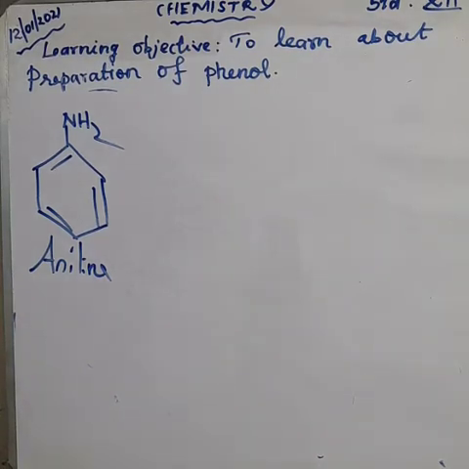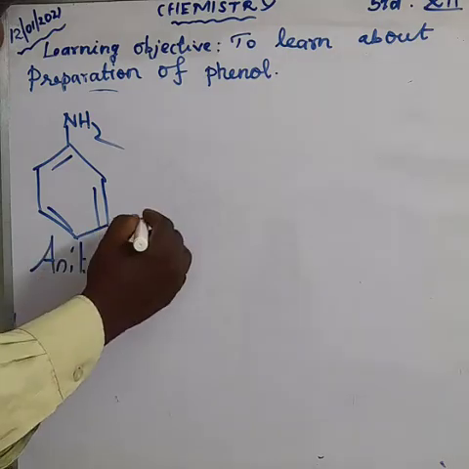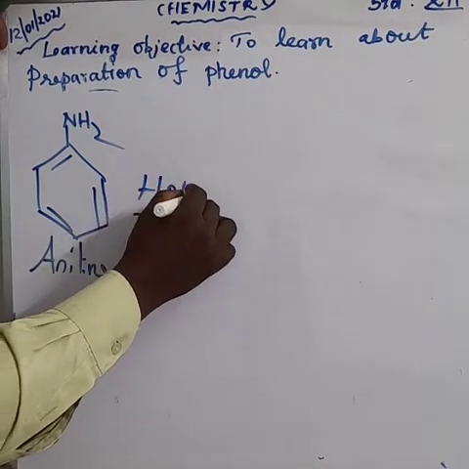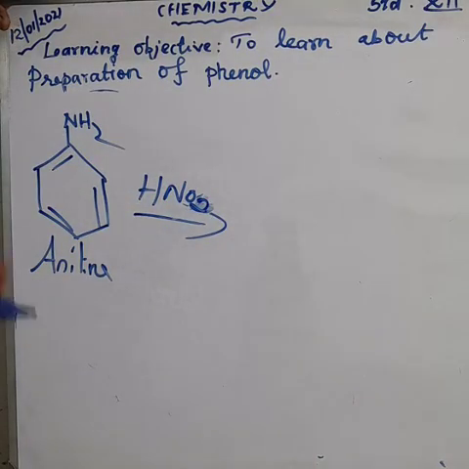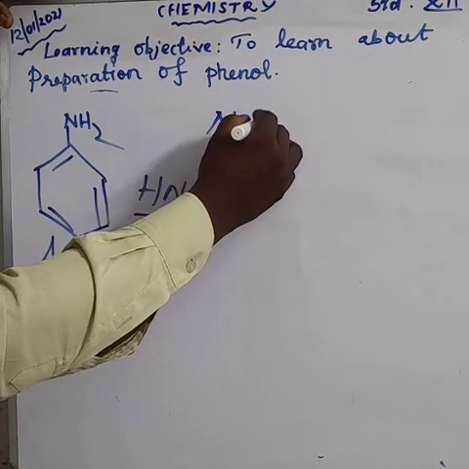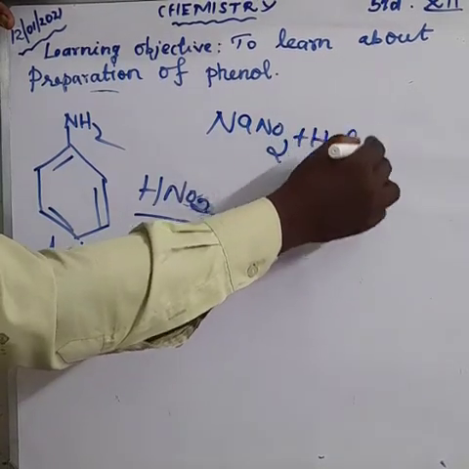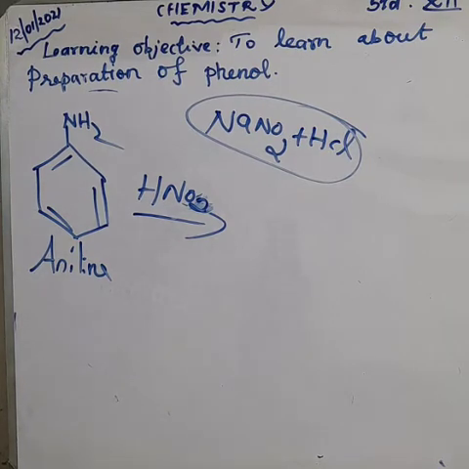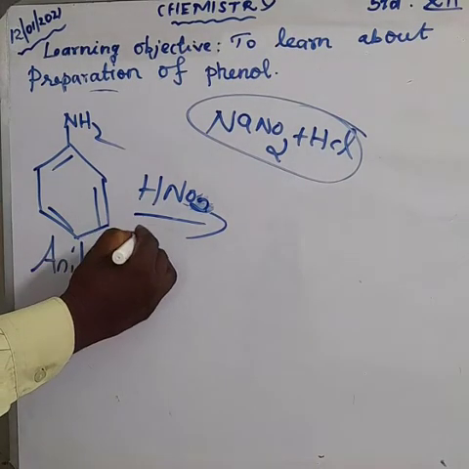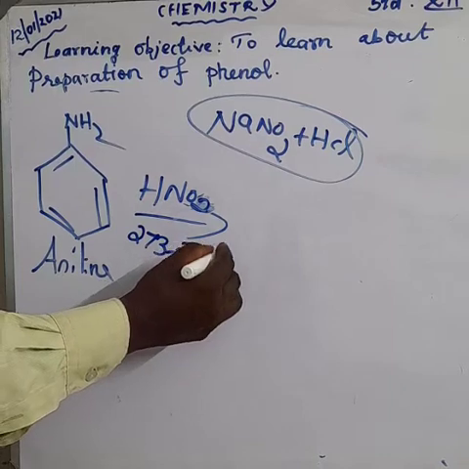From aniline, we react with nitrous acid. What is the formula for nitrous acid? HNO2, not HNO3. Nitrous acid can be prepared by the reaction between sodium nitrite and hydrochloric acid. NaNO2 plus hydrochloric acid gives nitrous acid, at a temperature of 273 to 278 Kelvin.